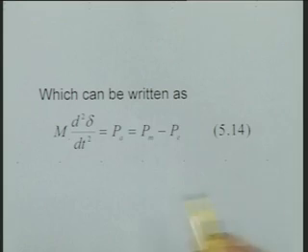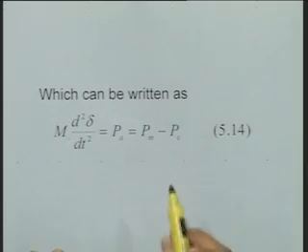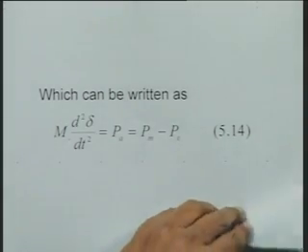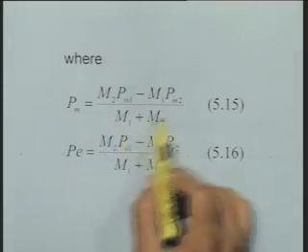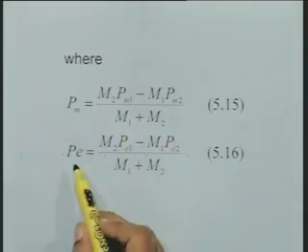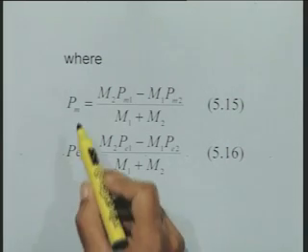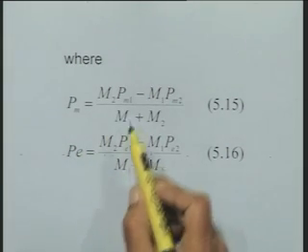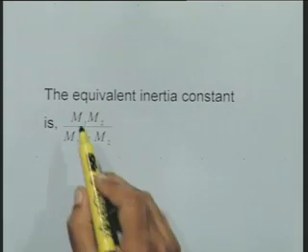Therefore, we can write this as m times d2 delta by dt2 equal to Pm minus Pe, where Pm is the equivalent mechanical input given by this expression, Pe is the equivalent electrical output given by this expression, and the equivalent inertia constant is m1 m2 or m1 plus m2.